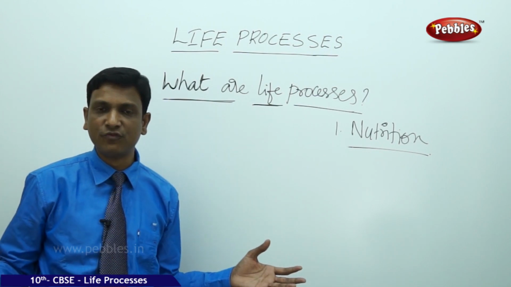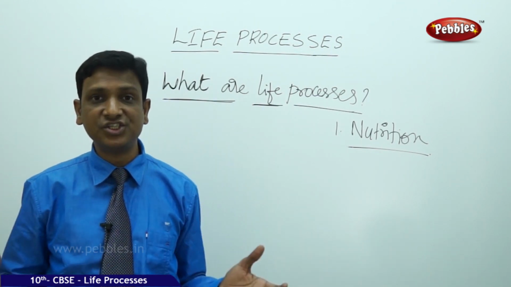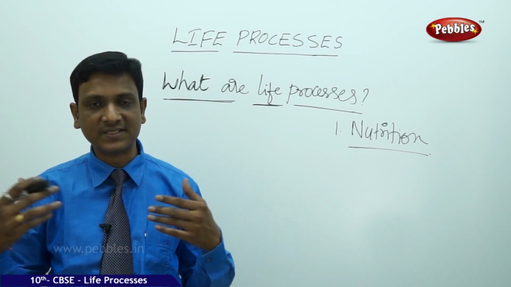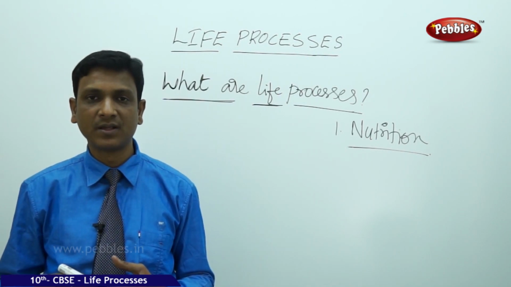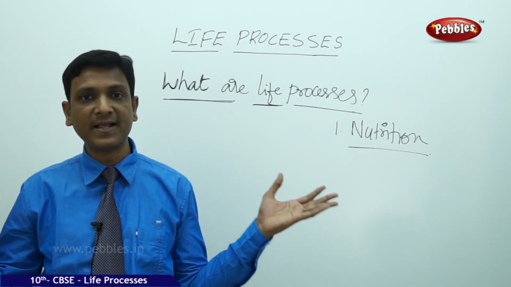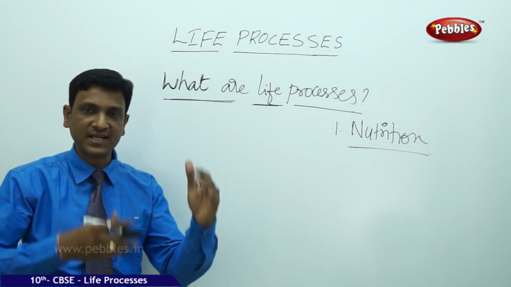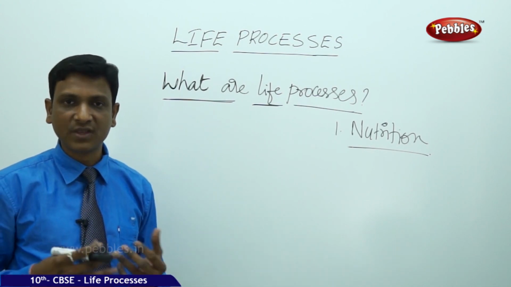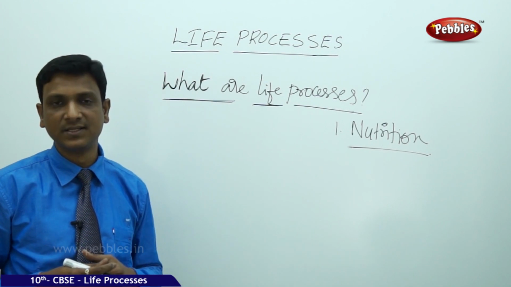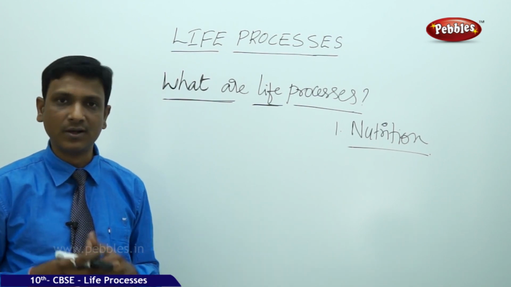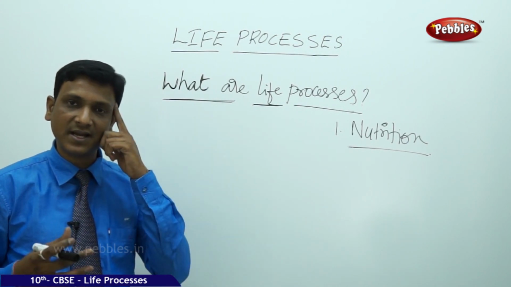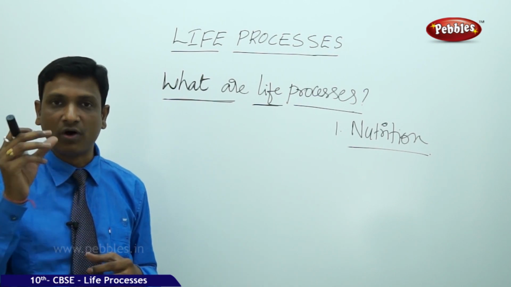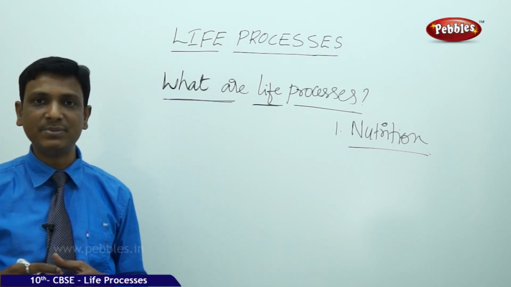The food is available in different forms in the environment. The energy is available in the environment in different forms. Of course, our cells may need a different form of energy, but the energy is present in another form in the outside world. So the transformation of energy has to take place. So we have eaten some food, fruits, vegetables, cereals, pulses. All these things contain so many molecules, carbohydrates, proteins, fats, that is the chemical energy. But our cells need energy in the form of some other molecule, so-called ATPs.